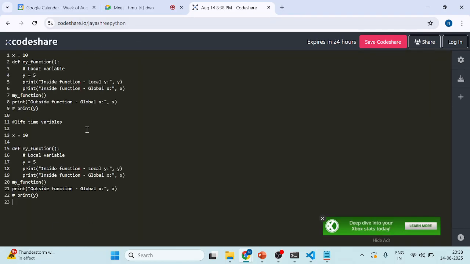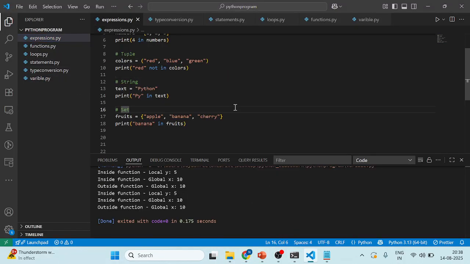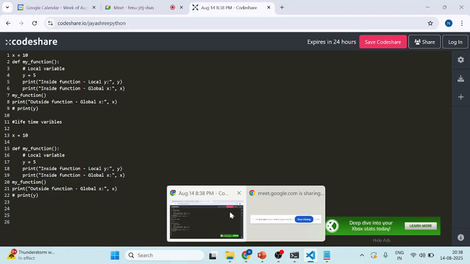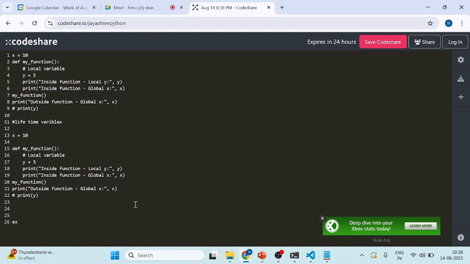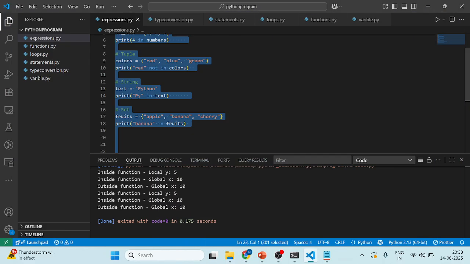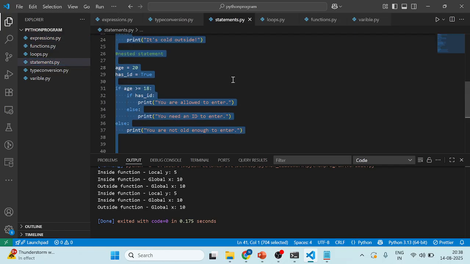So these are the functions, and these are the expressions, and statements. This is the statements.